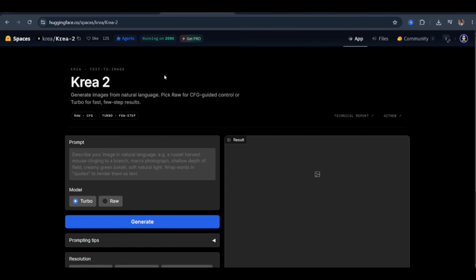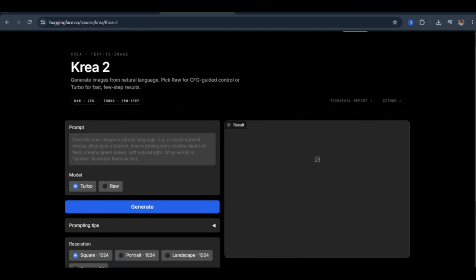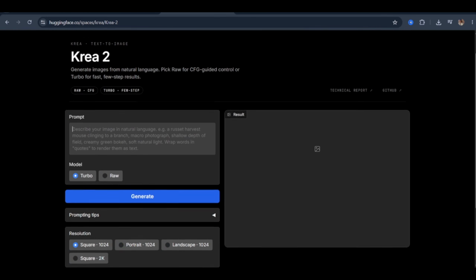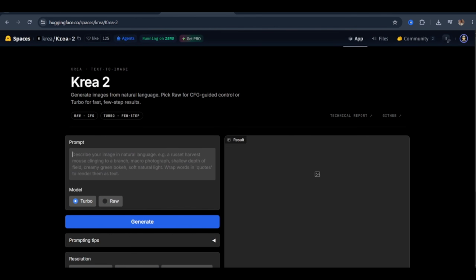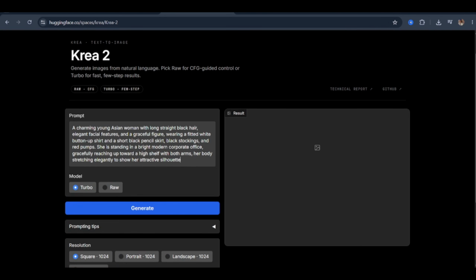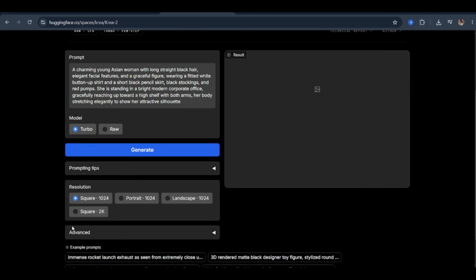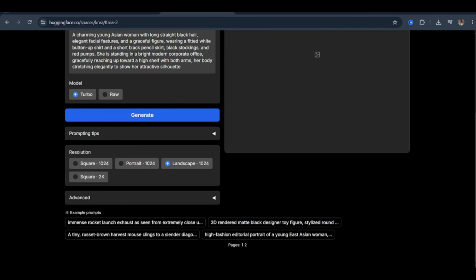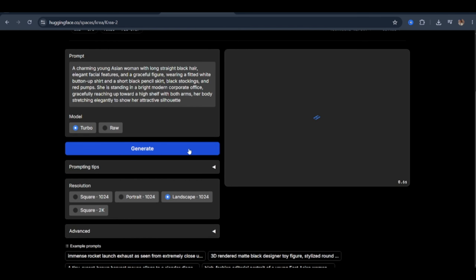Search for it inside Hugging Face Spaces and click the first result in the top left. Here's the interface once it loads. Now I've run this model through multiple test sessions across different prompt types and visual styles, and I can tell you with confidence, this model delivers real, high-quality, and uncensored AI-generated images with impressive consistency. I'm pulling a fresh prompt from Claude, a detailed scene description of a character in a well-designed office environment, copying it, heading back into the Hugging Face interface, and configuring the generation settings. Format: switching from square to landscape. Once that's set, hit Generate and let the model process.